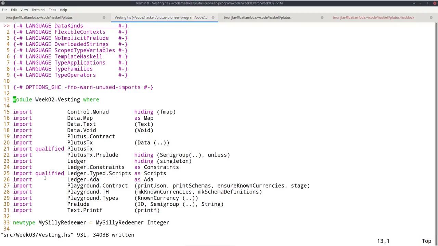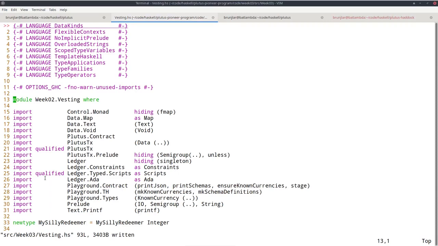One of my colleagues at Input Output bought some Ada for his nephews and nieces. And of course, I don't know any details about that. But just imagine you want to make a gift of Ada to a child. So you want the child to own the Ada, but you only want the child to have access to the Ada when he or she turns 18 or 21 or whatever. And using Plutus, this is very easy to implement a scheme like that, a vesting scheme like that.